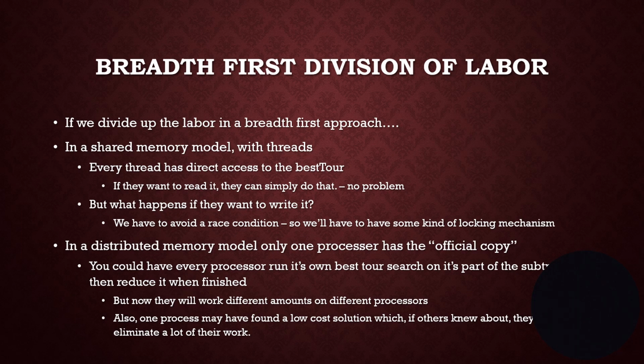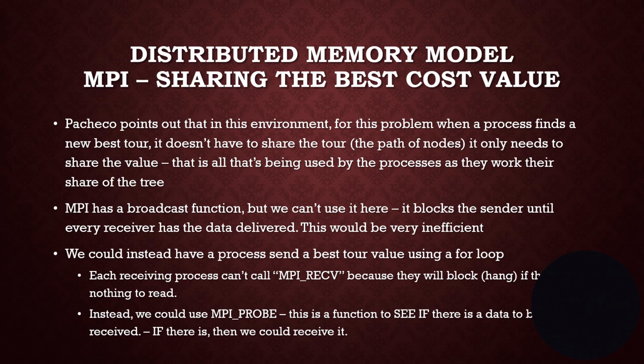So if we go breadth first, division of labor, then in a shared memory model with threads, every thread is going to have direct access to the best tour. And if they want to read it, they can do that, no problem. But what if they want to write to it? Then we have to avoid a race condition, and so we will have to use some kind of locking mechanism. And we only want to have one official copy, and you know the answer to that. If we're going to use threads in a shared memory model, we're going to use a critical feature that OpenMP gives us. In a distributed model, it's a little different.